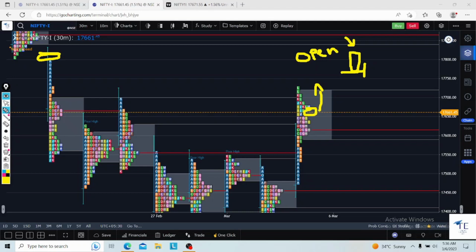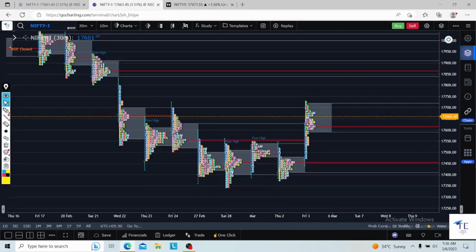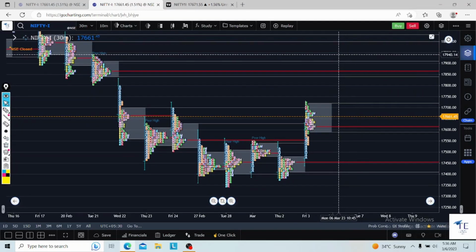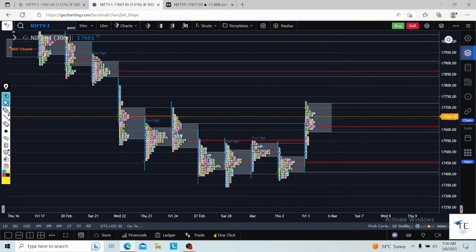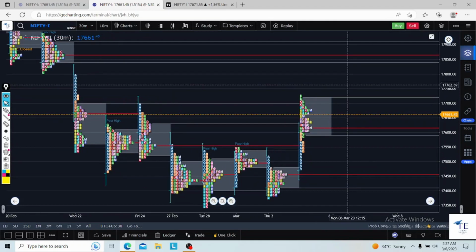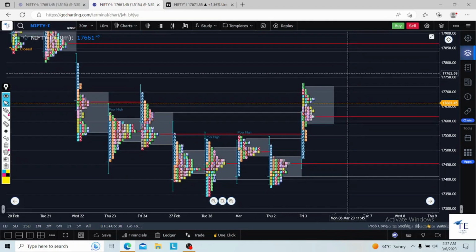But if the open is sustaining, then I am not ready to trade. Even if the market moves up 300 or 400 points after the gap up, I am not ready to plan my trade on the Nifty.